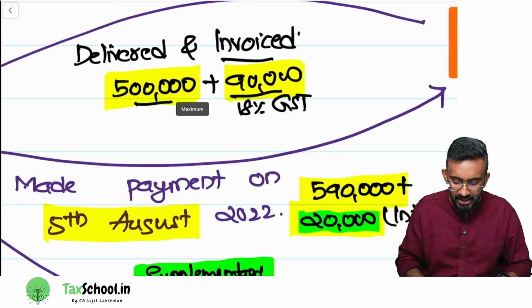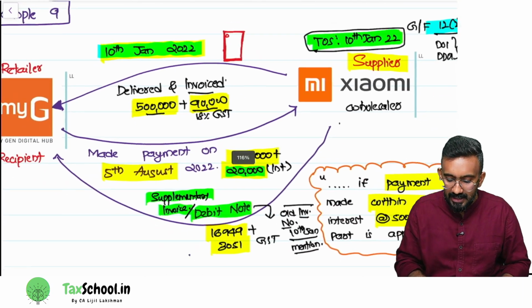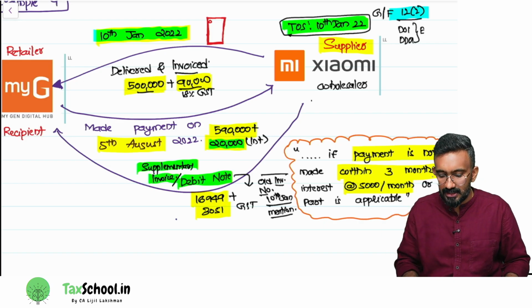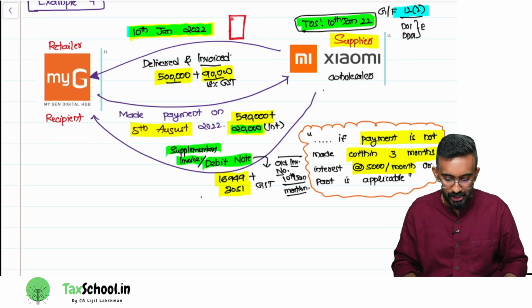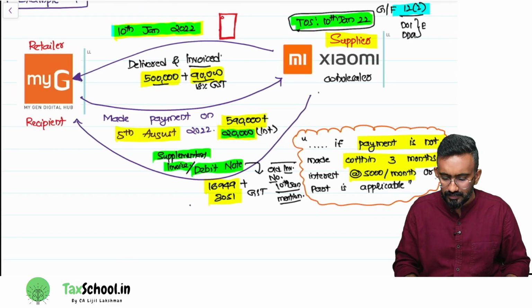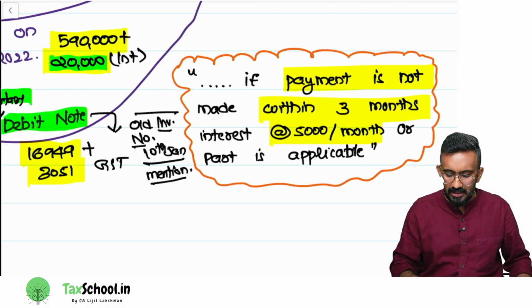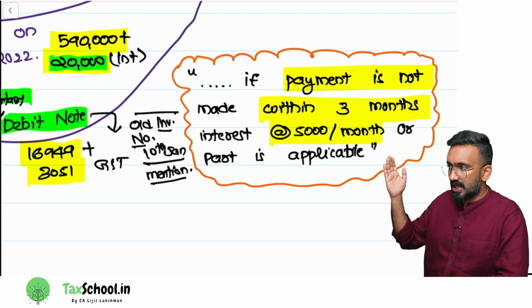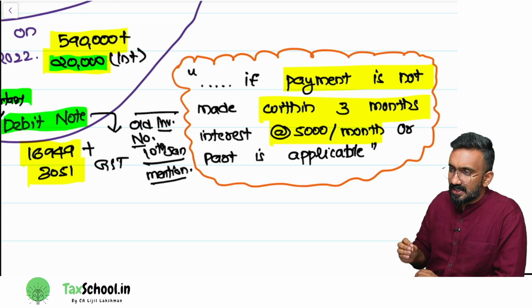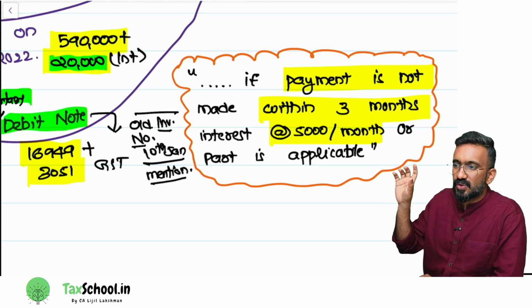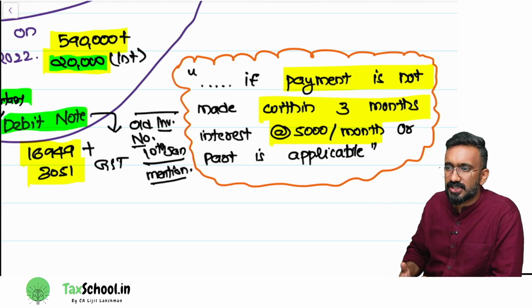In this bill, how much is the GST? 90,000. That needs to be paid by Xiaomi on or before 20th of February to the government. That will be the outward tax liability computation. Then here, what happened is that Xiaomi has given a sales term. I have written the sales term here. They said if the payment is not made within 3 months, there is an interest of 5,000 per month or part that is payable.